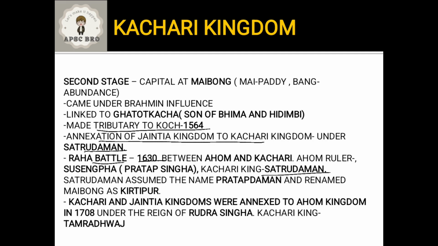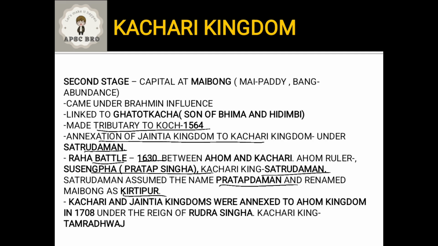So he assumed the name Pratapdaman, because at that time, who was the Ahom ruler? Susengfa, Pratapsingha. Because he was able to defeat him, Shotrudaman took the name Pratapdaman in order to prove his strength. Okay, and he renamed Maibong as Kirtipur. Okay, so these are very important information. Make a note of it.